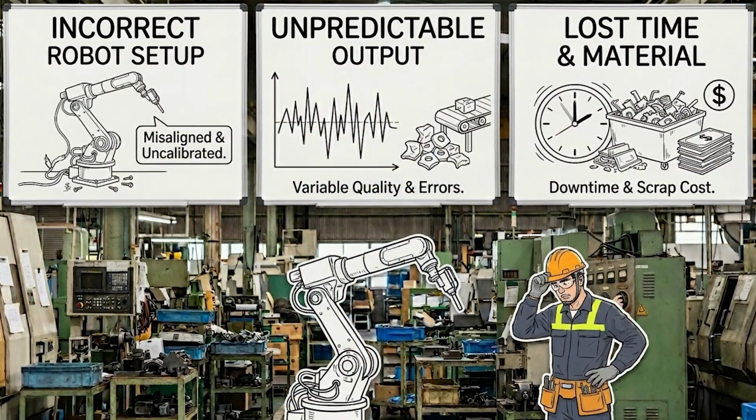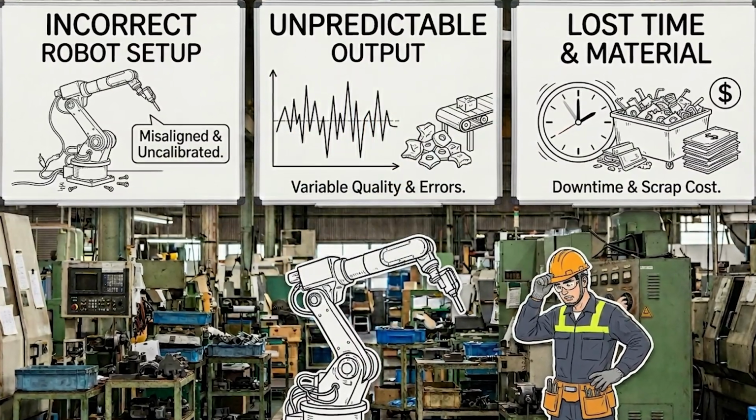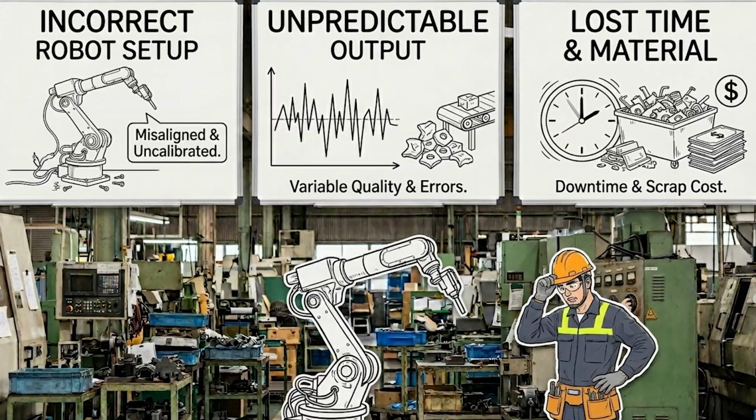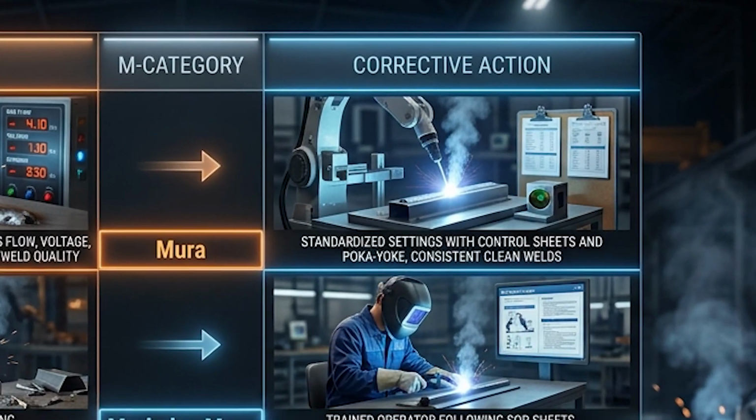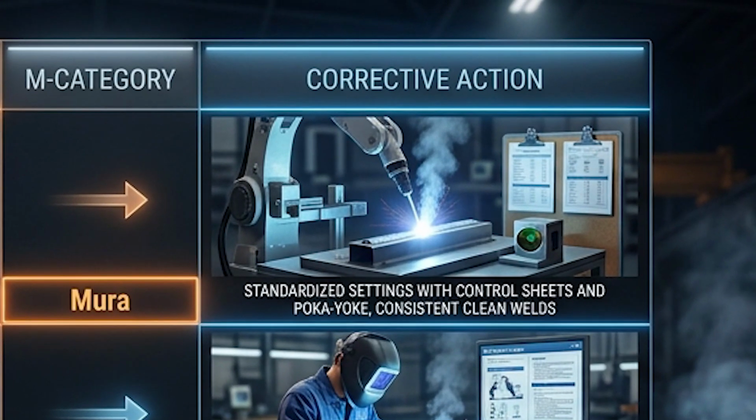And then another waste that we talked about is the lost time and material, because the output is unpredictable. And why is it happening? Because there is an incorrect robot setup. Now to understand what possible actions an organization can take to make sure that the output is good, the rejection is within control, and to get whatever predictability the organization is looking for, they can do it with some simple steps. The first is to standardize the control sheet or the control plan which is being used there,